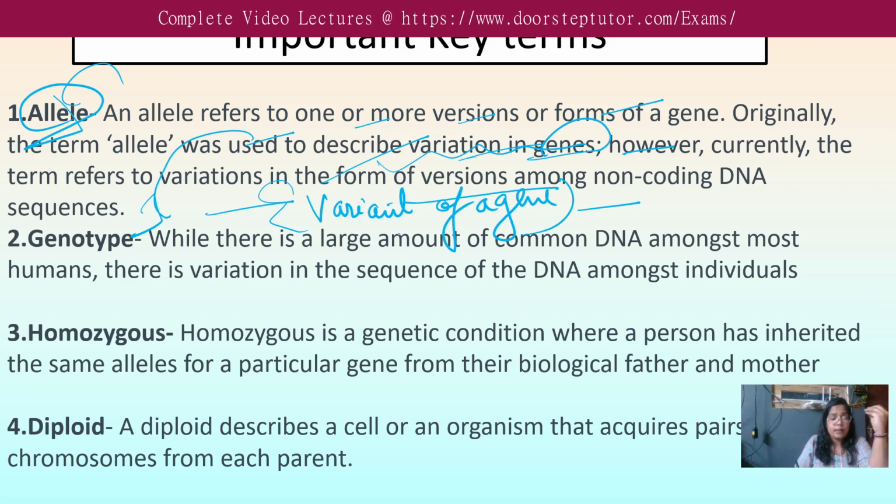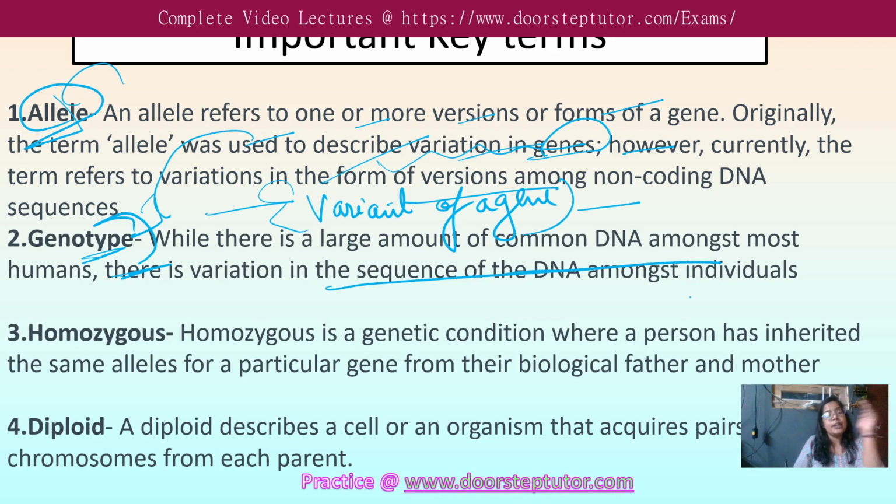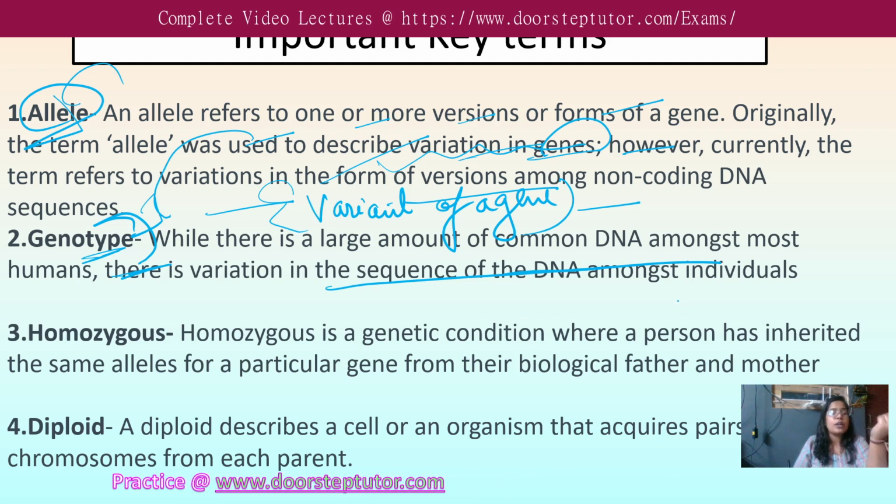Now genotype. From the word genotype it is very clear that it means based upon the gene. If we talk about DNA sequences, in humans there is some variation in their genes, and that can be understood in terms of genotype: the variation of sequence in DNA among individuals, in the sequence that comes under the concept of a gene. So allele is a variant of a gene, and genotype is where we understand the large amount of DNA we have, what kind of DNA sequence and genetic pattern is there.